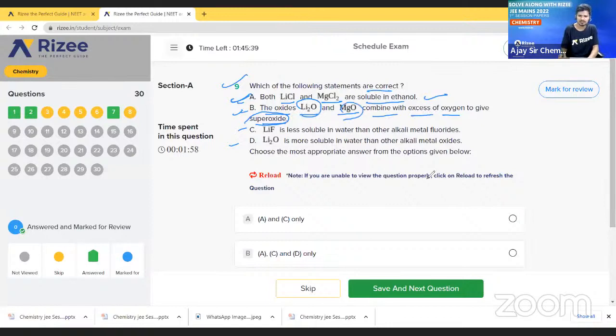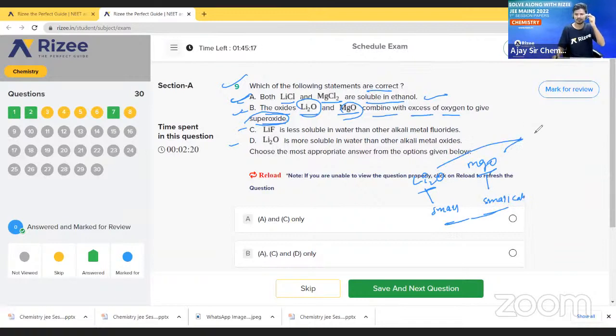Say lithium oxide and magnesium oxide. See here, lithium is a very small cation, and magnesium also is a small cation. So both of these can form only monoxides. They will not form superoxides or peroxides. Superoxides and peroxides have larger size, and the combination with a small cation and a big anion does not set well. So option B is wrong. Clear?